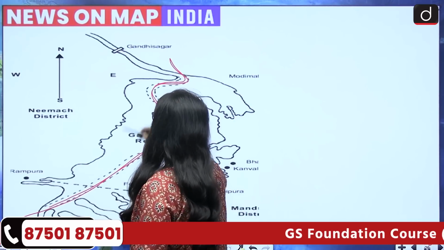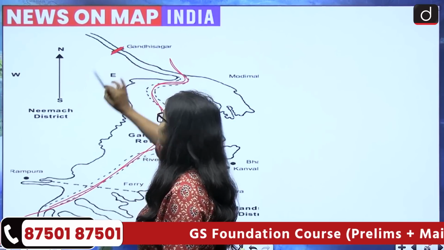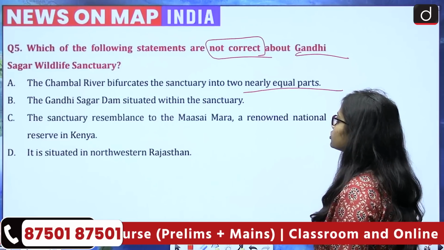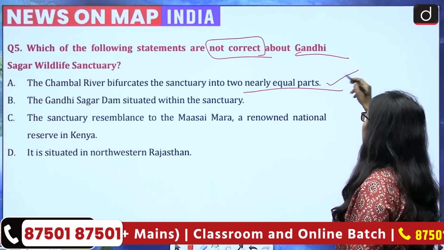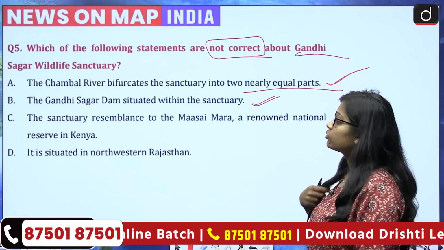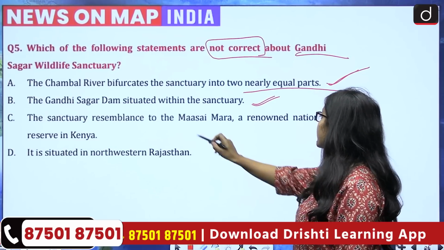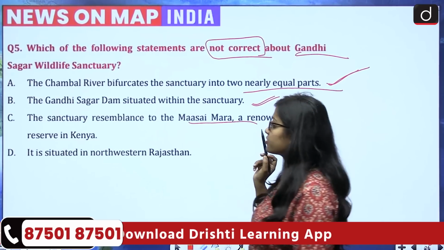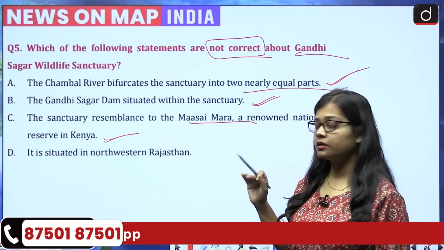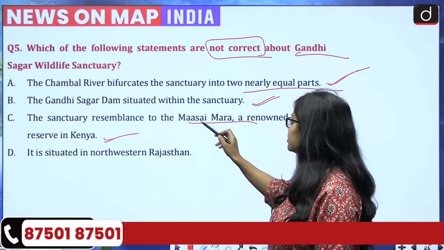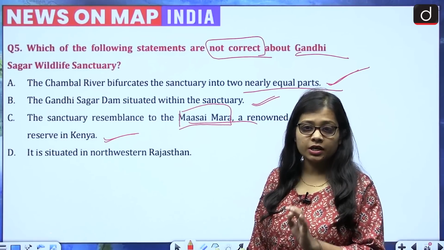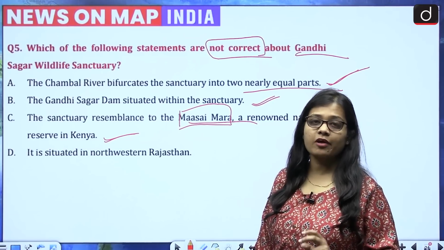If you look at the map, this is the Gandhi Sagar Dam situated on the Chambal River within the Gandhi Sagar Sanctuary. So the Chambal River bifurcates the sanctuary into nearly two equal parts. This is correct. The Gandhi Sagar Dam is situated within the sanctuary. This is also correct. Now, the sanctuary resembles the Masai Mara, a renowned national reserve in Kenya. This is a fact and absolutely correct. Kenya is a country of the African continent.